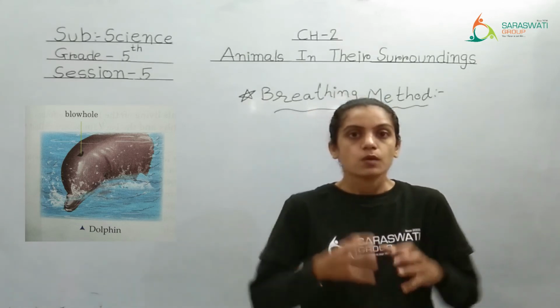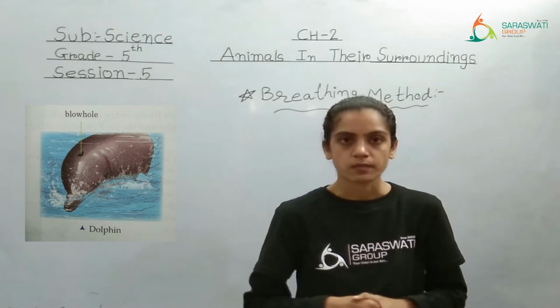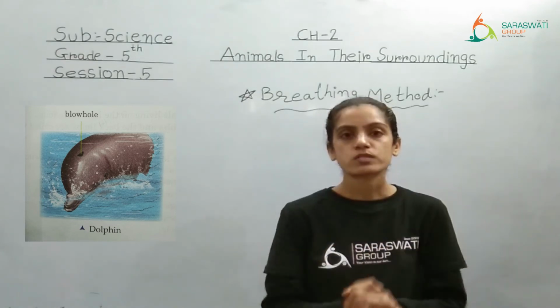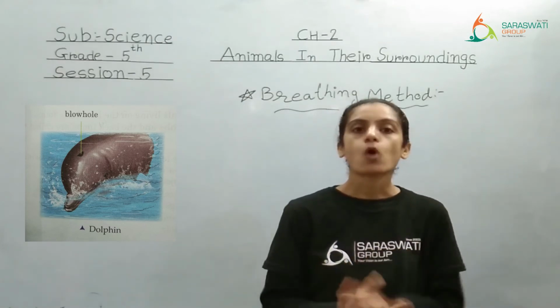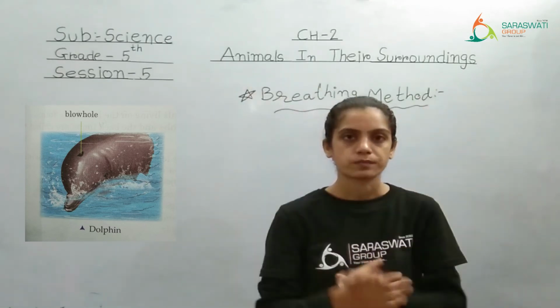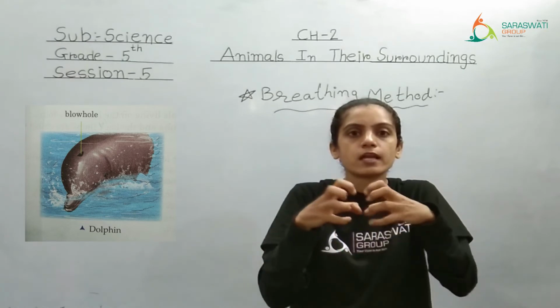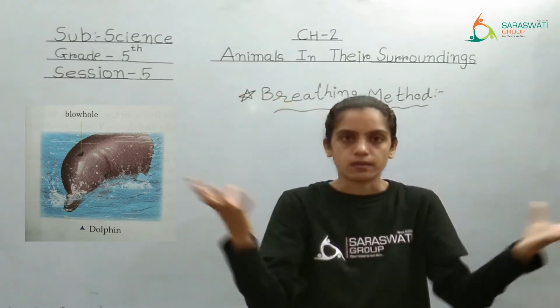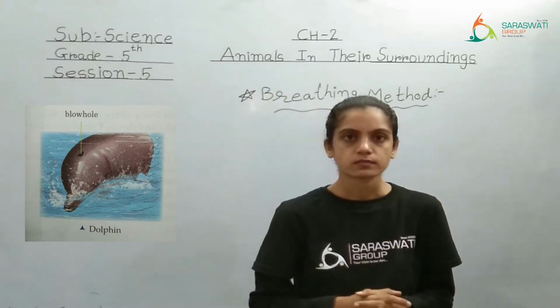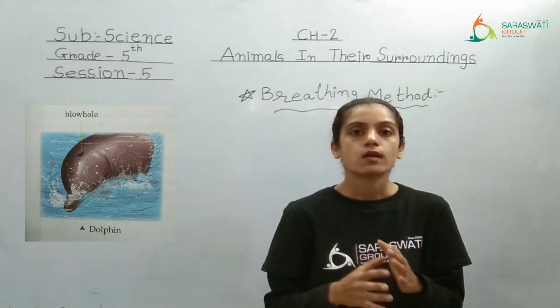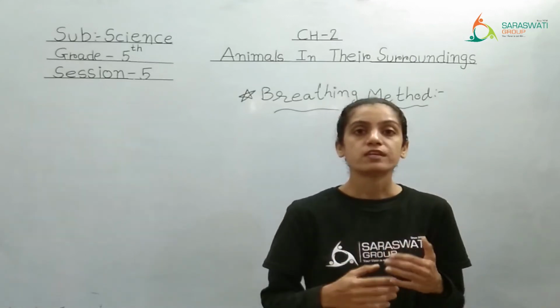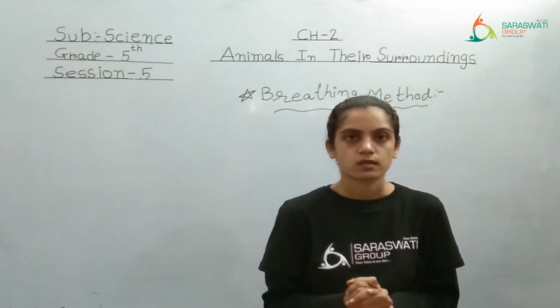That means along with the carbon dioxide, the extra amount of water present in their body will also come out. Right? So it looks like a water fountain when they are breathing out. So the blowhole helps whales and dolphins in the breathing process.